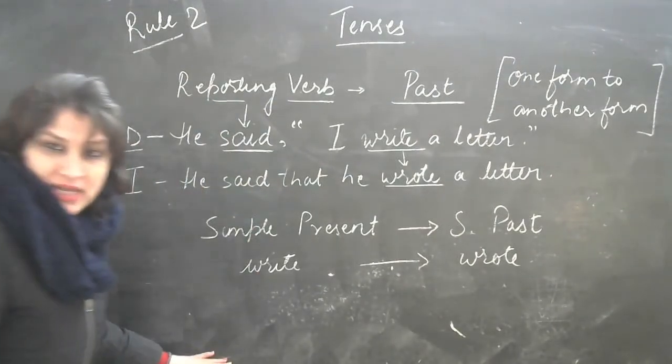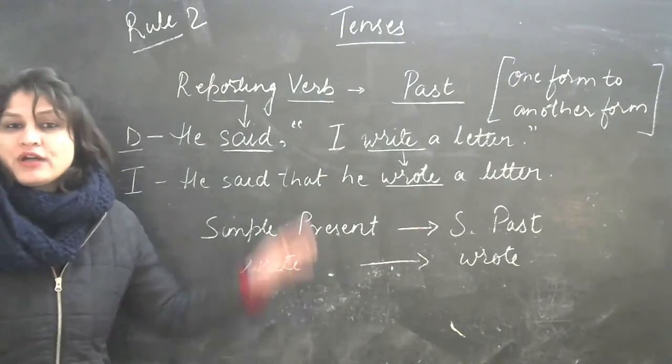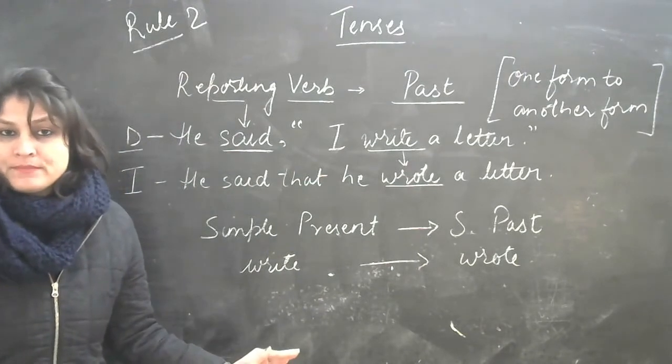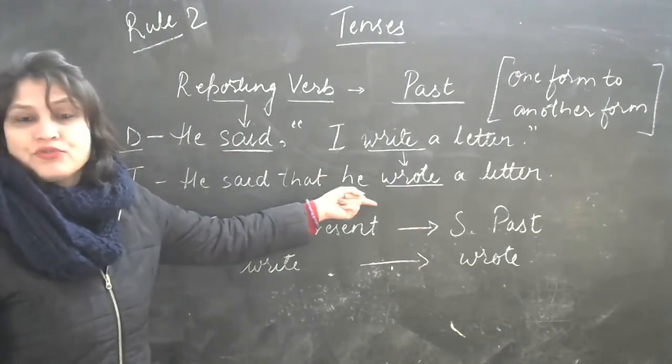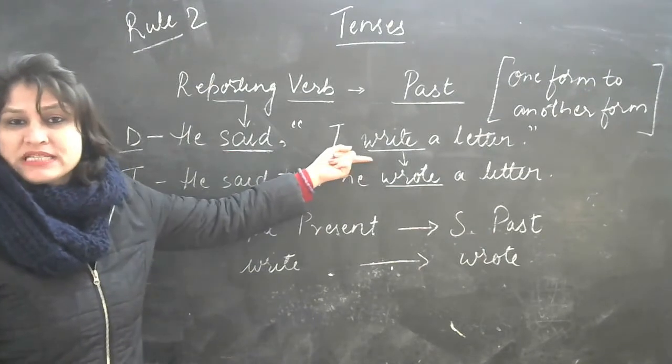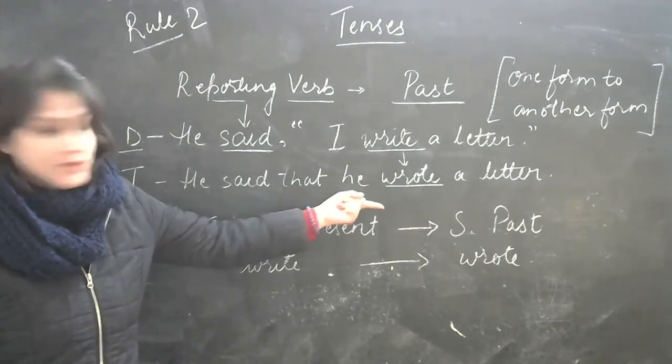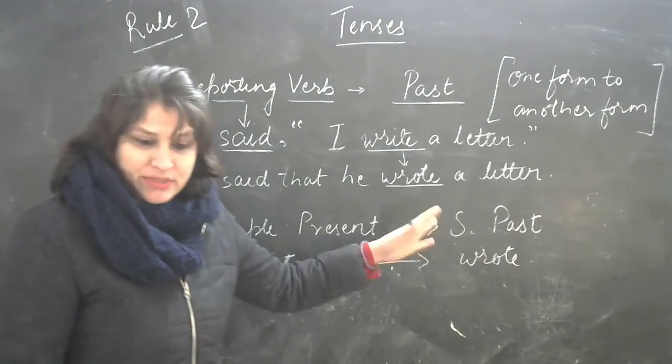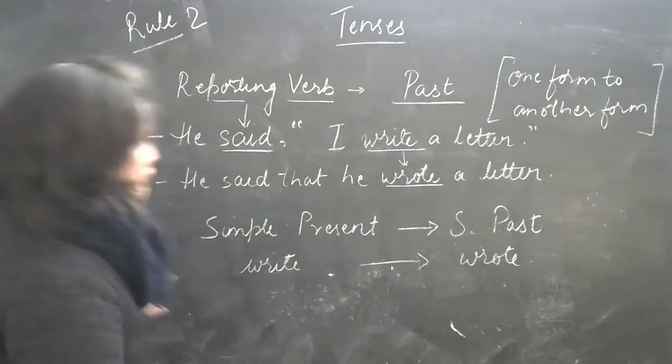Learn it. We have many rules here. You have to keep that in mind. One form changes to another form, simple present to simple past. Now, for example, we'll make certain changes here itself.